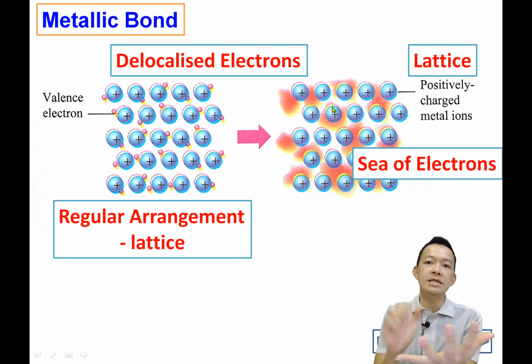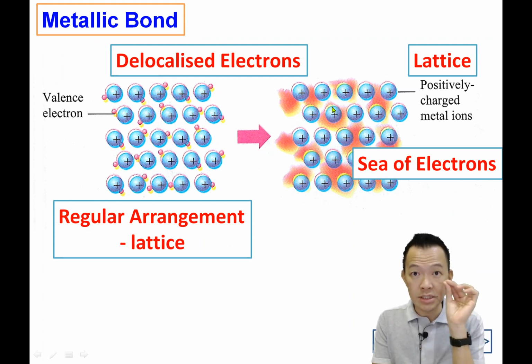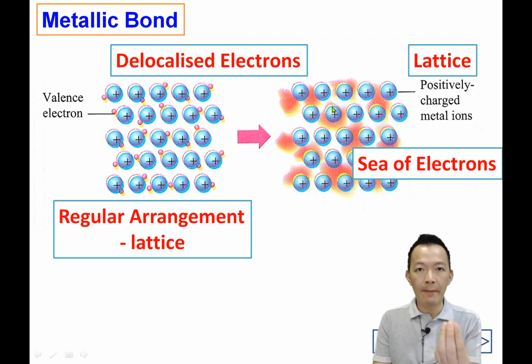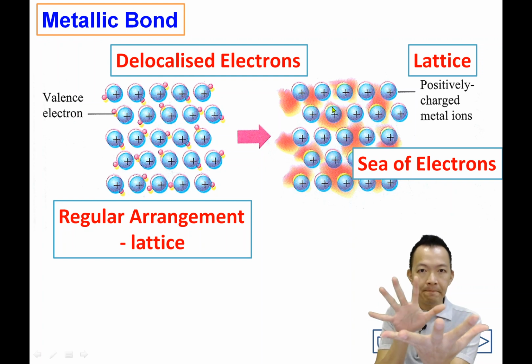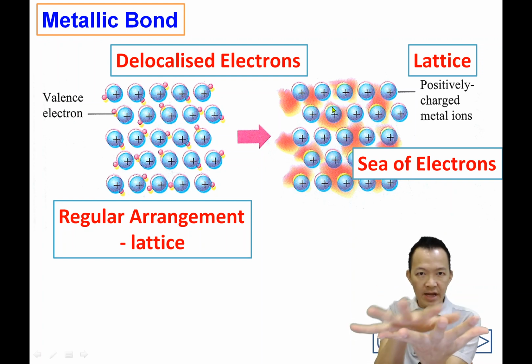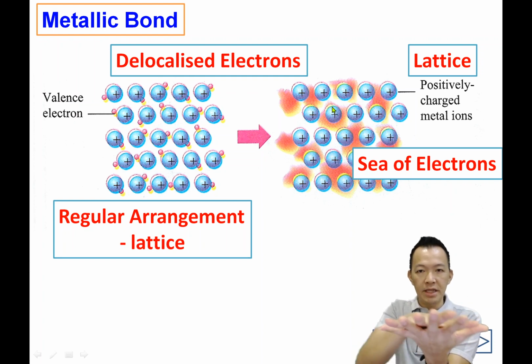So what is meant by metallic bond? Metallic bond is actually a bond that exists between the positive metal ions and the sea of electrons. They have a pulling force. This attraction force is what we call metallic bond.